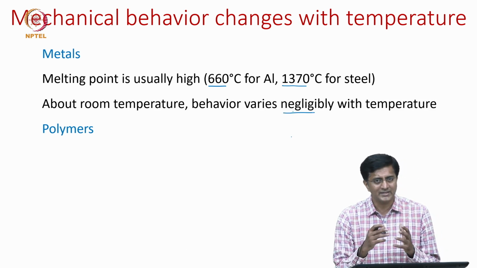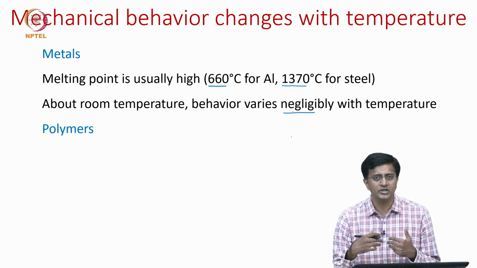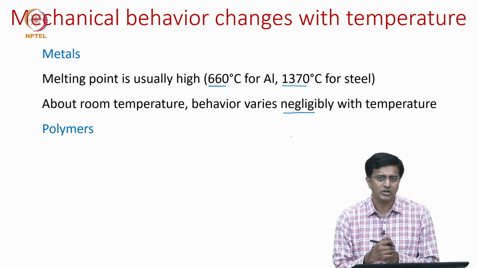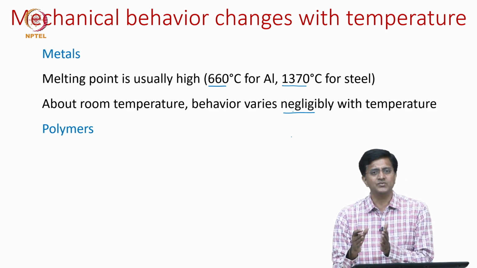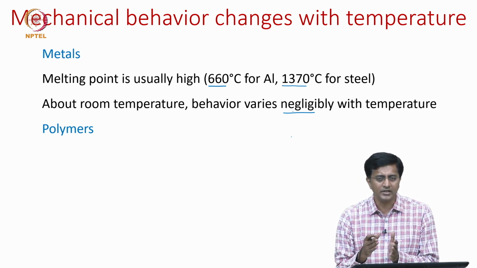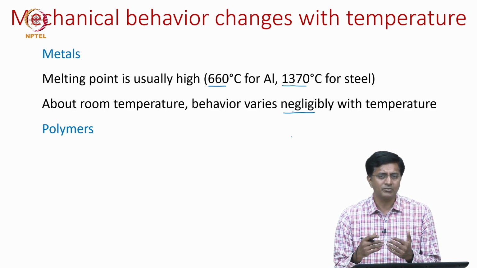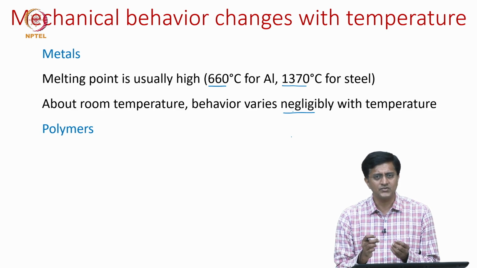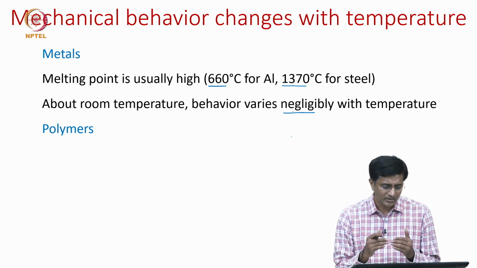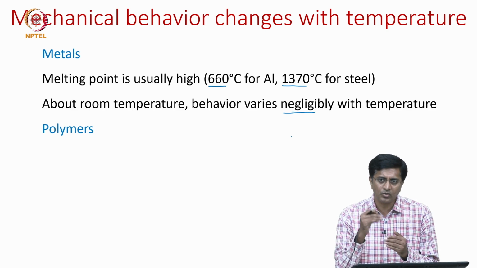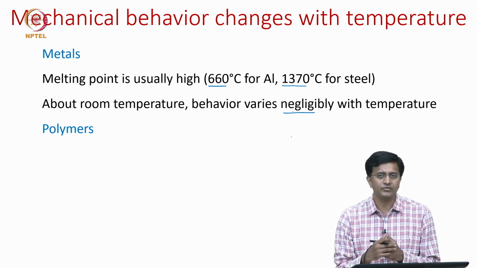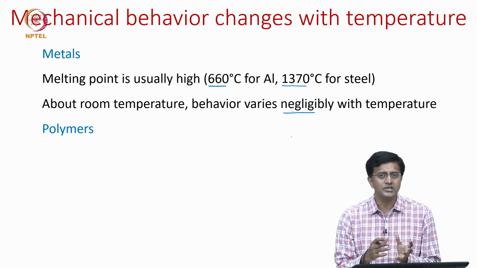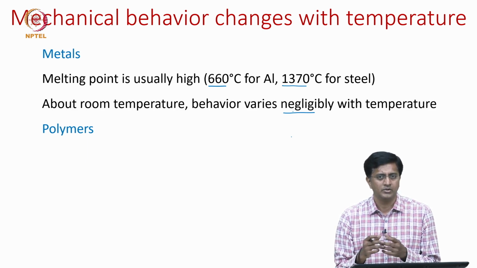Which means, let us say at room temperature aluminum and steel show a ductile behavior, but if you increase the temperature by 50 or 100 degrees centigrade, this linear elastic behavior is still there. Maybe there are small changes which are very negligible. But let us say from room temperature we go closer and closer to the melting point. How does the behavior of these metals change? Now there is a new phenomenon called creep.